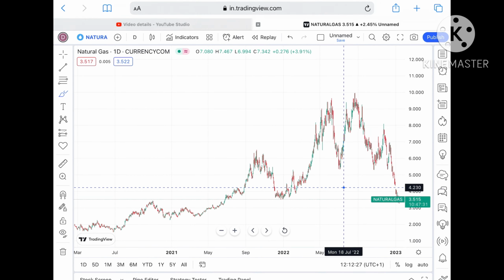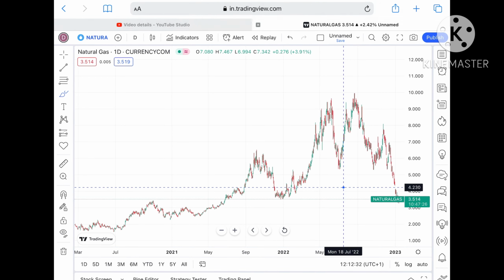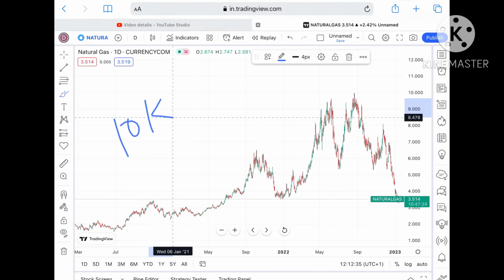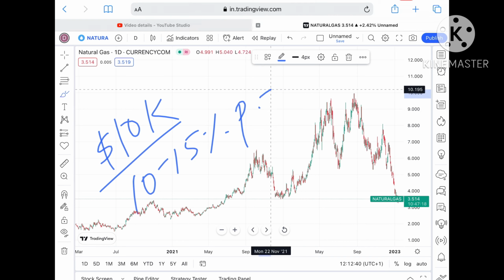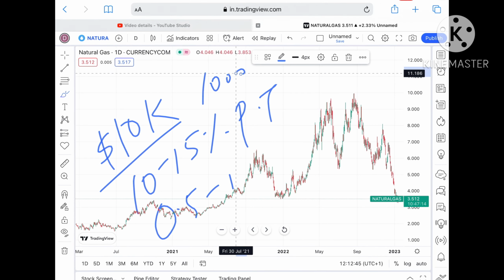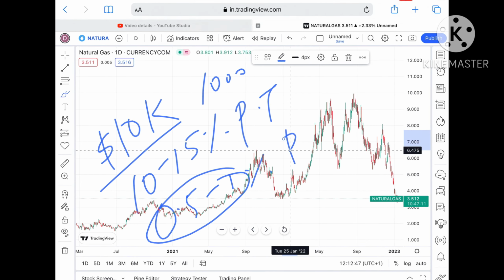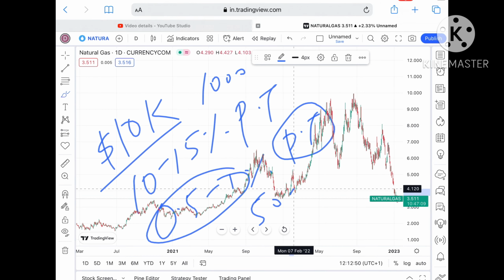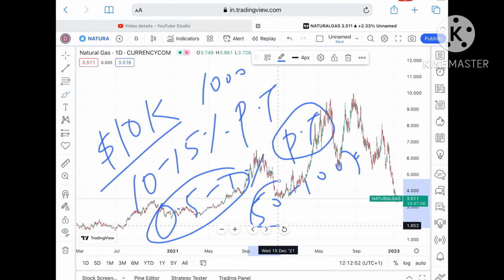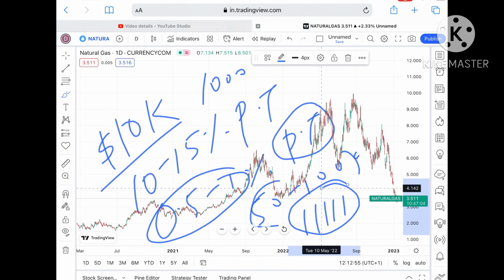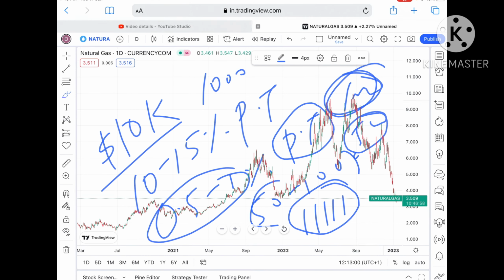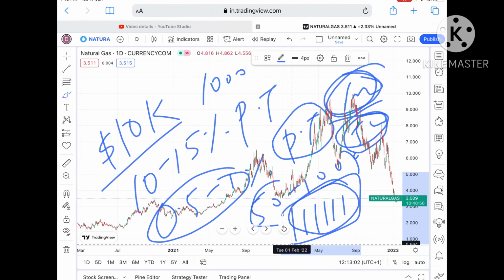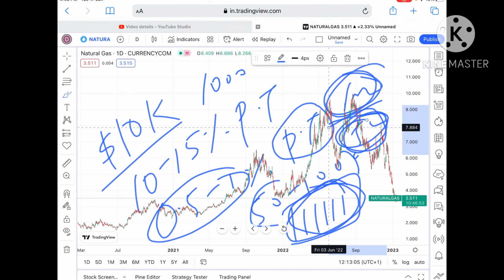Now understand something, that most of the people lose money in trading. So what I teach in my workshop: suppose you're trading with $10,000, try to trade with 10 to 15% of capital per trade. That is 1000 to 1500, a risk of 0.5 to 1%. That is per trade, $50 to $100. Now suppose you took 5 trades, the maximum risk is $100 per trade, that is $500. If you took 5 trades and all went into loss, then the maximum loss is $500.